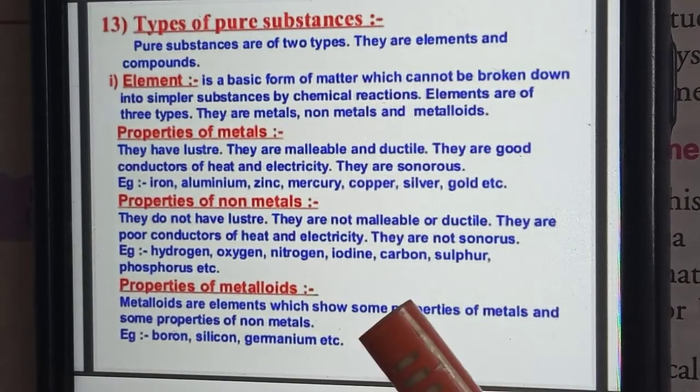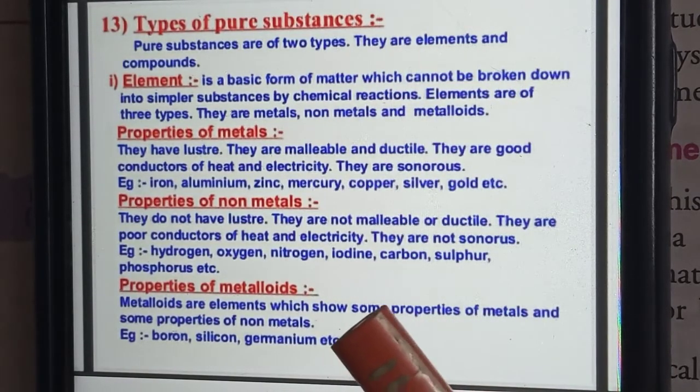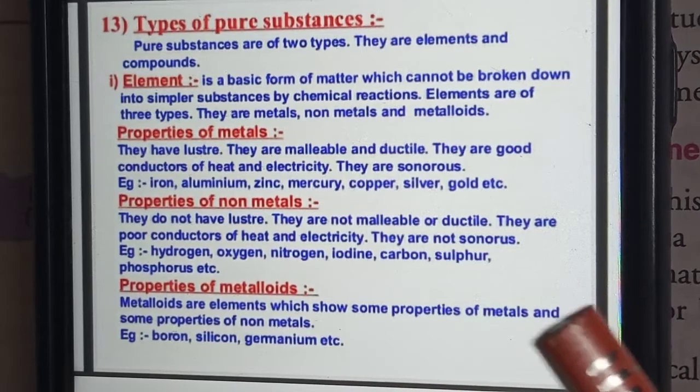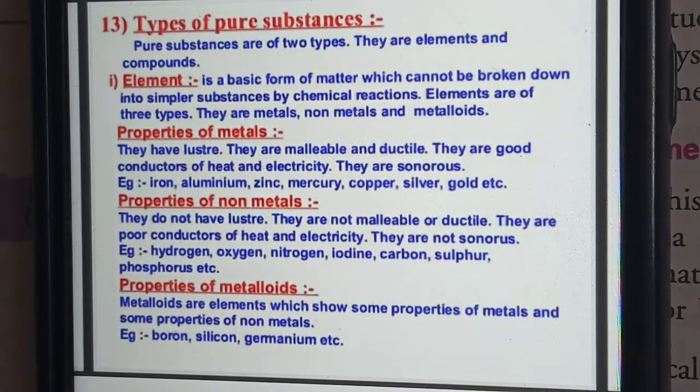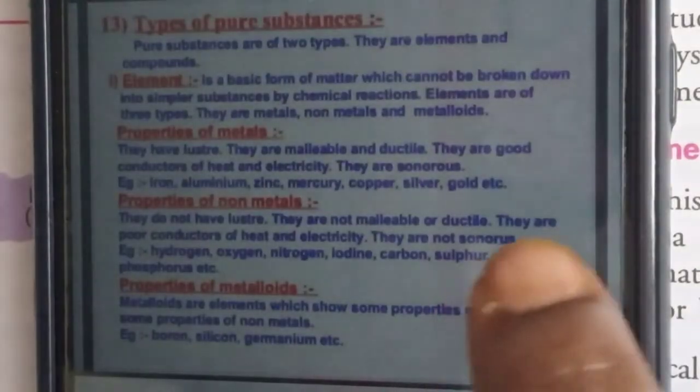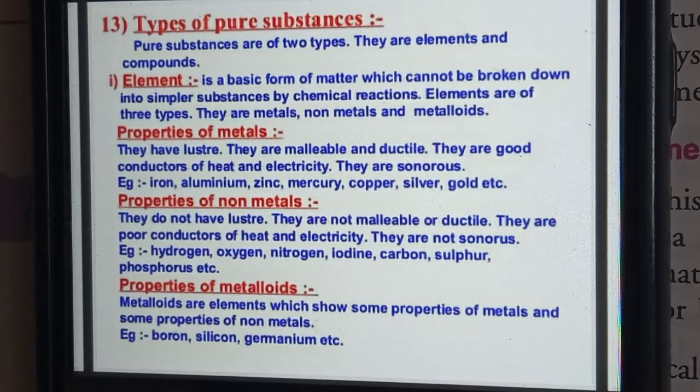The next one is metalloids. Metalloids means they have metal character as well as non-metal character. For example, silicon. We can see it in a costly medicine box, where one small packet will be there. Silicon is a small ball-like structure in that packet. It is very poisonous, but it is used for preventing germs. So that the medicine does not spoil, they put it in that box. So boron, silicon, germanium, etc. are the metalloids.